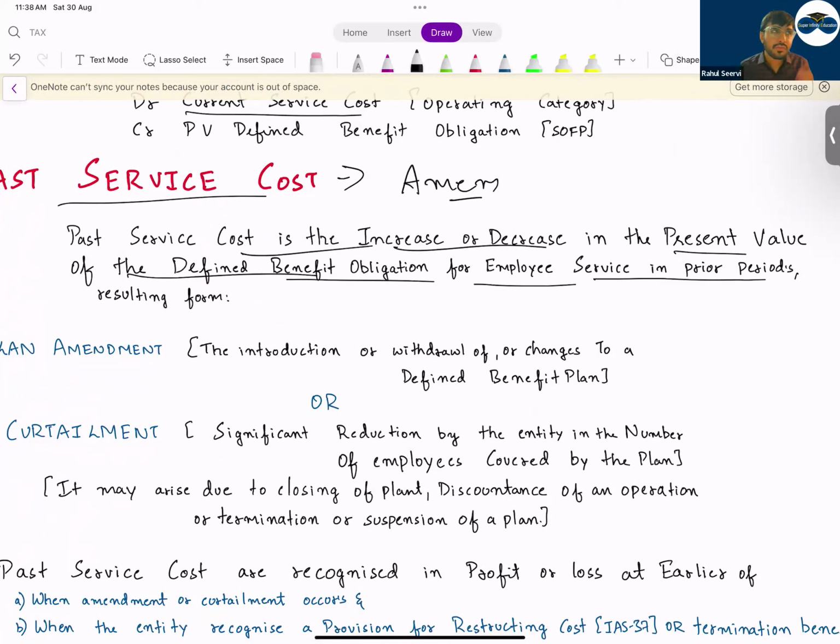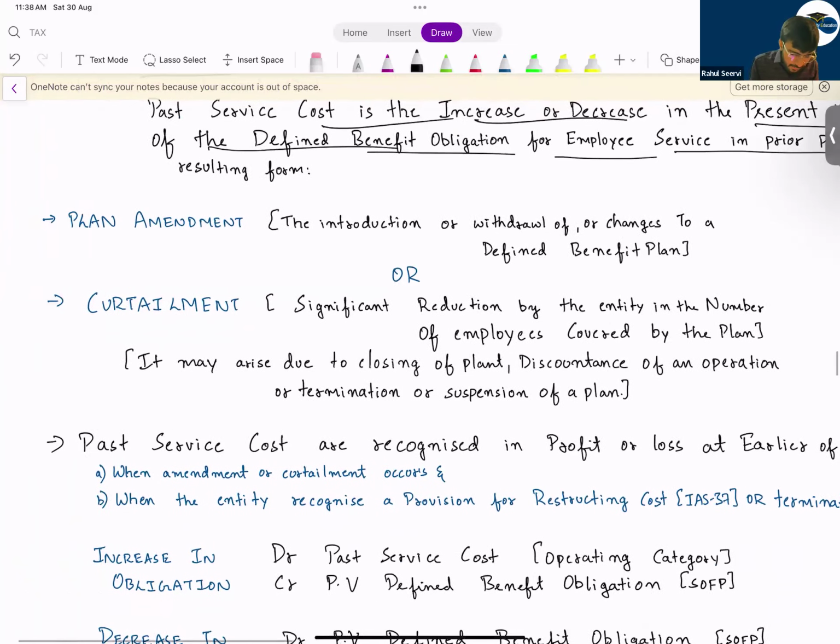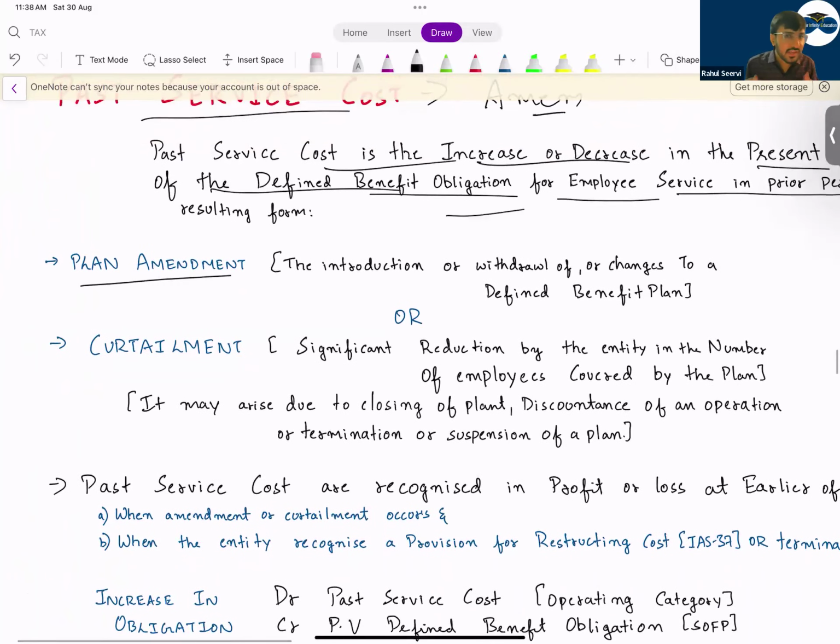service in prior period. If you are increasing the expense, that means for the previous year also the expense should be increased. But for the previous year, will you be able to do retrospective treatment? No. Actually, we should do retrospective treatment, but it's not possible. So IFRS IAS 19 says follow prospective treatment only. So plan amendment. So there is an increase or decrease in the finance cost.